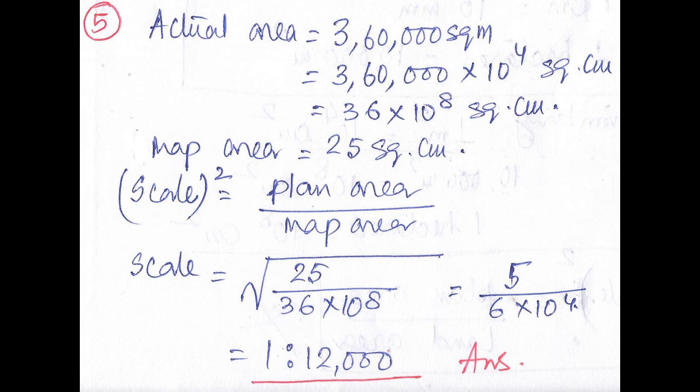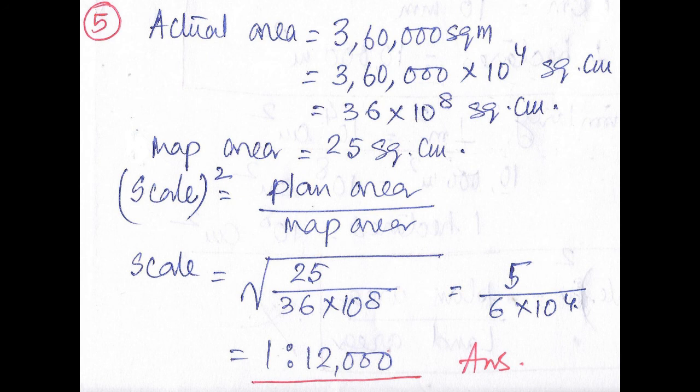Let us see how to solve this problem. Actual area is given as 3,60,000 square meter. That means 3,60,000 multiplied by 10 to the power 4 square centimeter. That means 36 into 10 raised to 8 square centimeter. Correct? Now map area is given as 25 square centimeter.